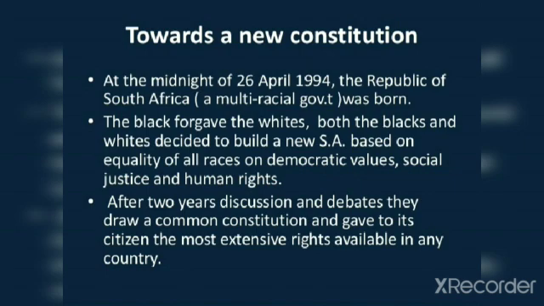You may ask me how it is possible to have a multiracial government, as these whites have given a lot of torture to the blacks, but it is possible. How? The blacks forgave the whites for the atrocities they had done while in power. Both the blacks and the whites decided to build a new South Africa based on equality of all races, on democratic values, social justice, and human rights.